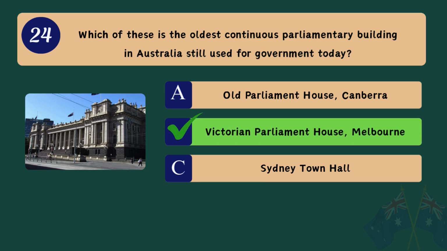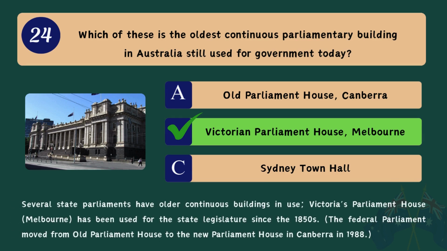Correct answer. B. Victorian Parliament House, Melbourne. Several state parliaments have older continuous buildings in use. Victoria's Parliament House, Melbourne, has been used for the state legislature since the 1850s. The federal parliament moved from Old Parliament House to the new Parliament House in Canberra in 1988.